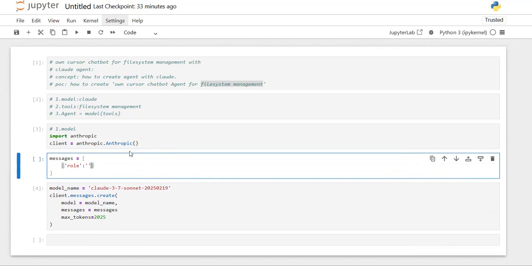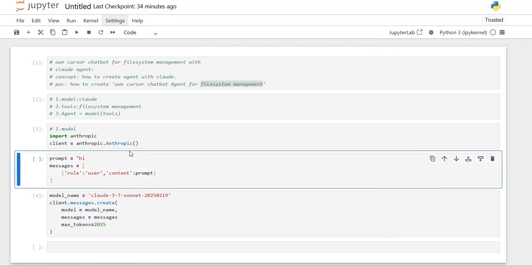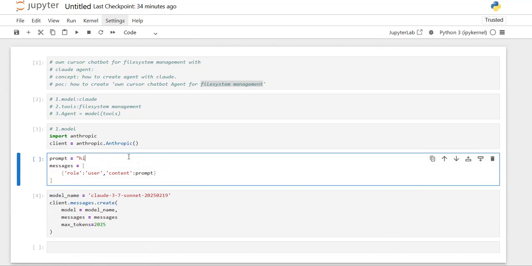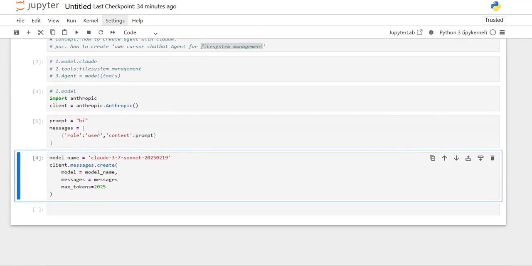The role you need to provide first is user, and the content is whatever prompt or message I want to send. First, I want to say hi, so I'm providing this message and running it so that our messages will be stored.